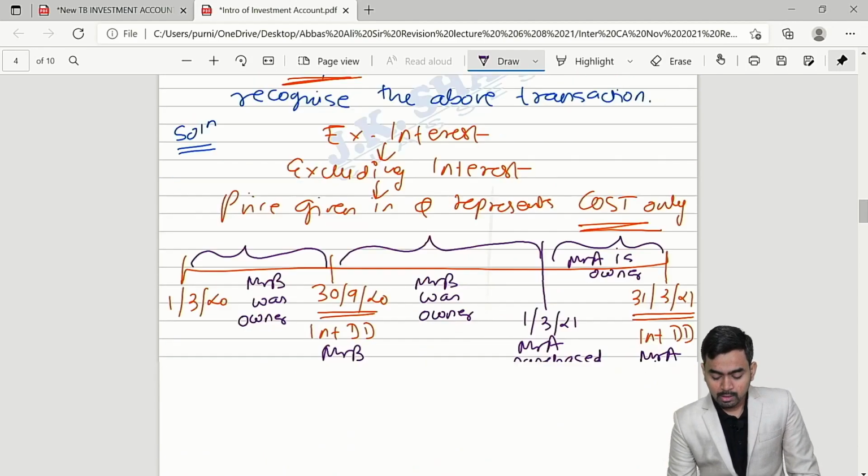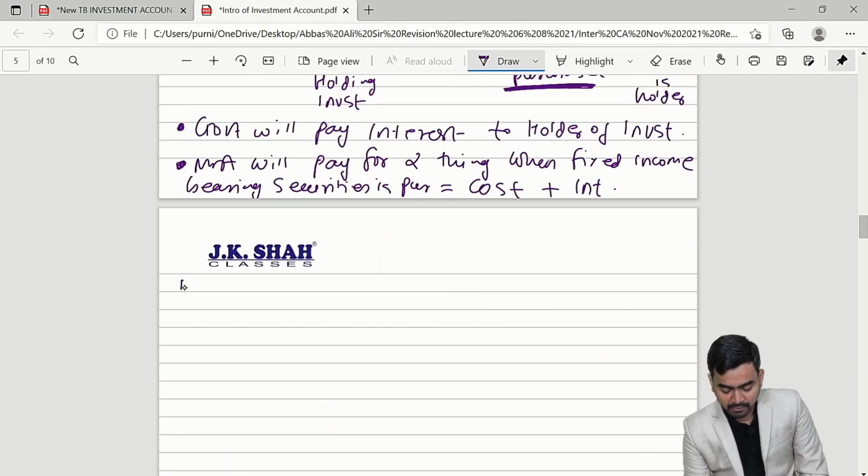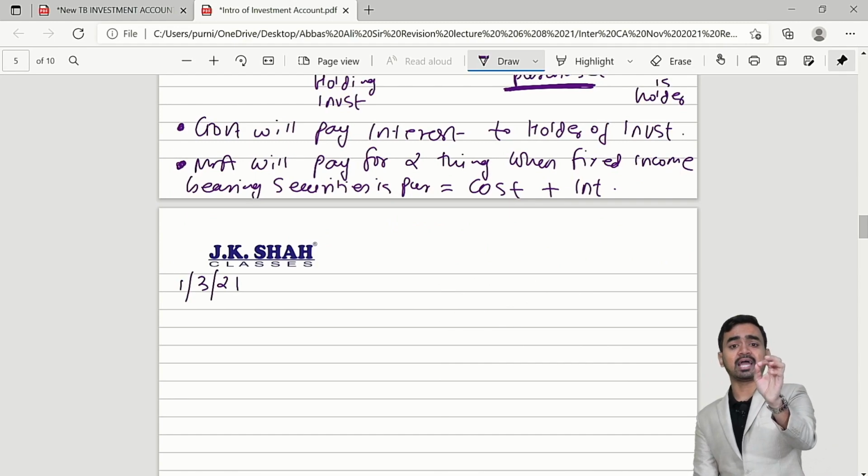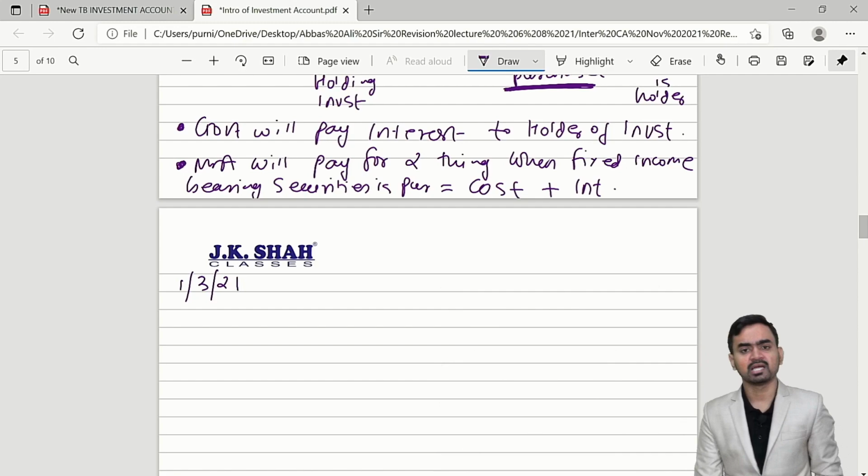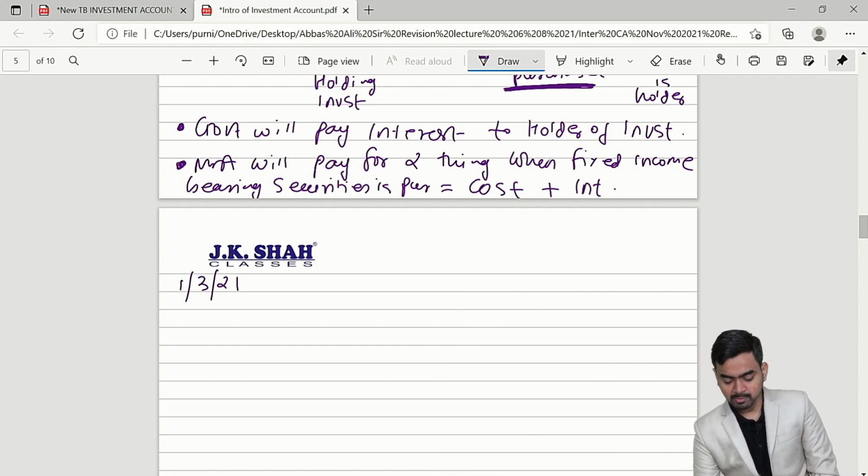Okay. So students, I am passing first entry on 1st March 21, when I am purchasing the investment by paying 98 rupees. Tell me, when you will acquire investment, your entry would be investment account debit to cash bank account.